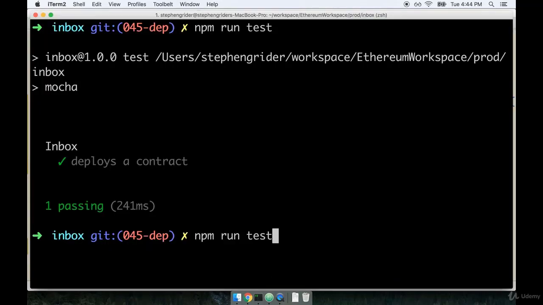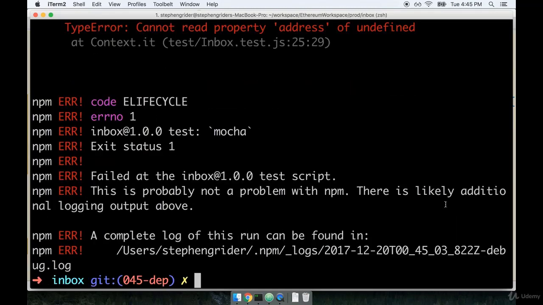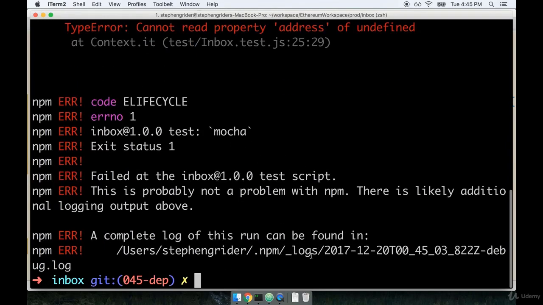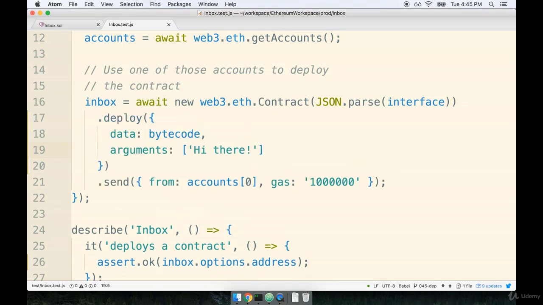So now, if we run npm run test with this, I would expect to see a failure. I would expect to see something that says, hey, property doesn't exist. And we should see that it has deployed successfully, has not been defined. All right, so yep, looks like we got cannot read property address of undefined. So again, this is a nice quick test just to make sure that we have successfully deployed our contract.